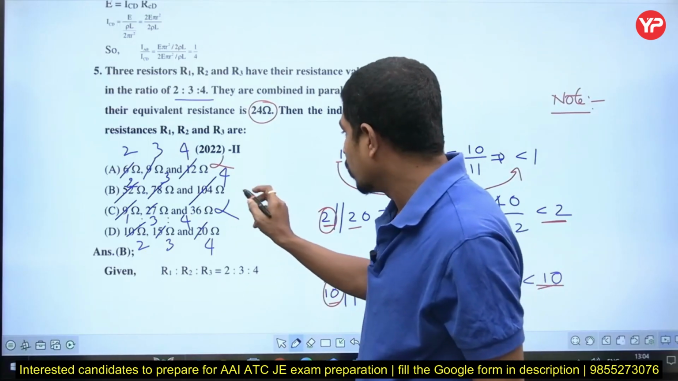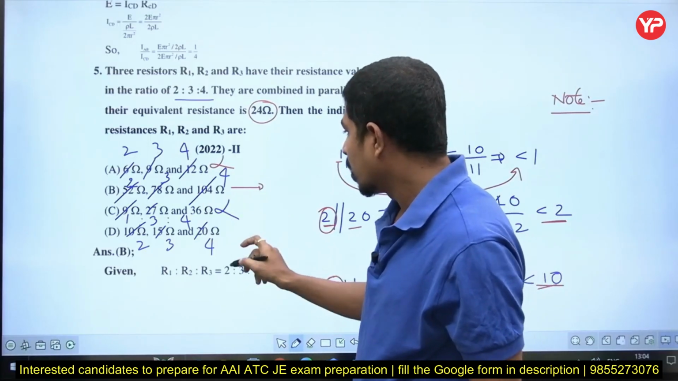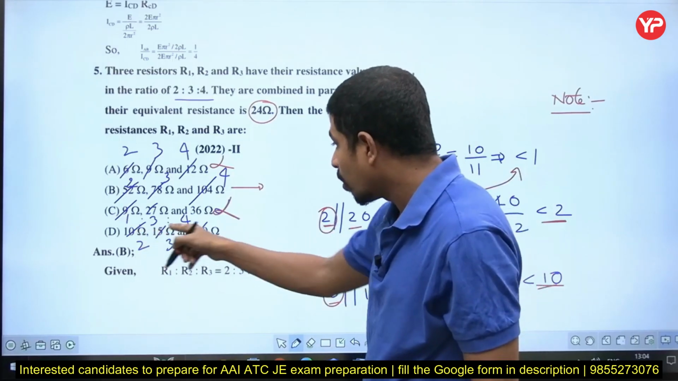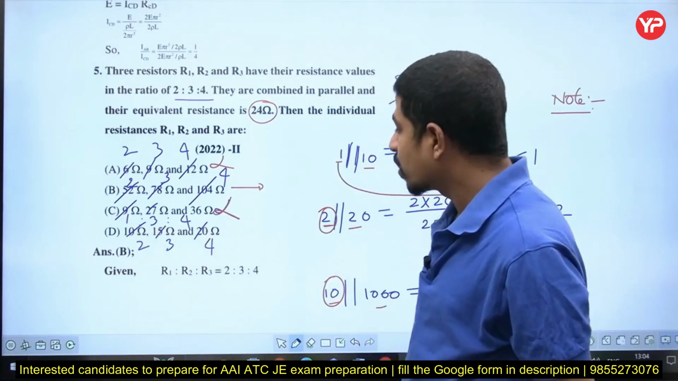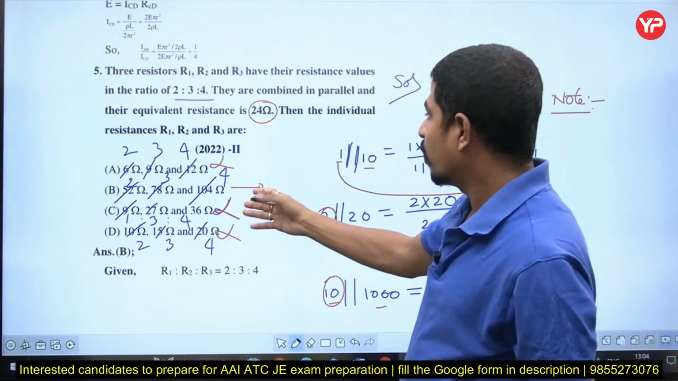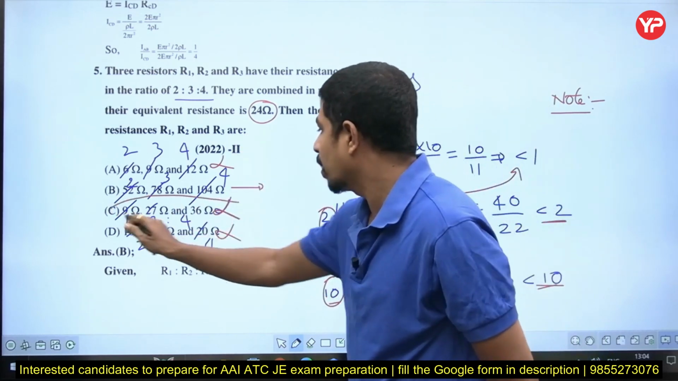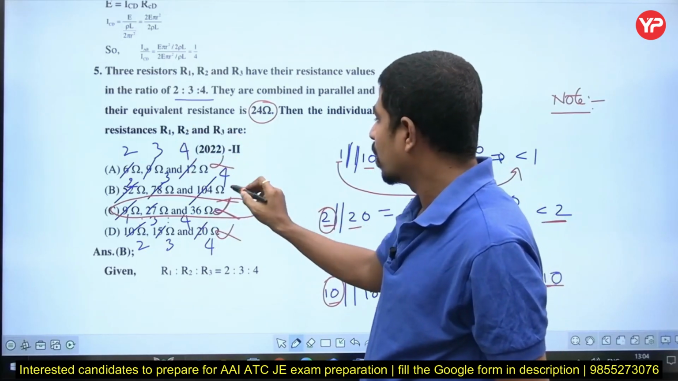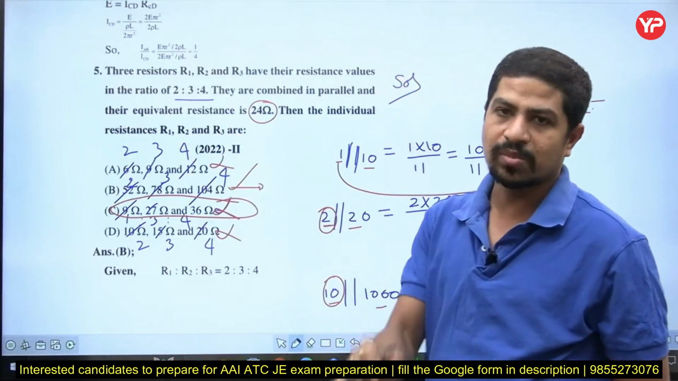Option B, we hold it. Option C is anyhow already eliminated. Now look at option D. In option D, none of them is more than 24. Therefore, C we already eliminated, and among A, B and D, A and D are eliminated. Therefore, our option is B. This is one of the ways.